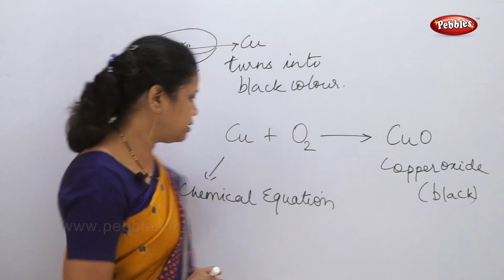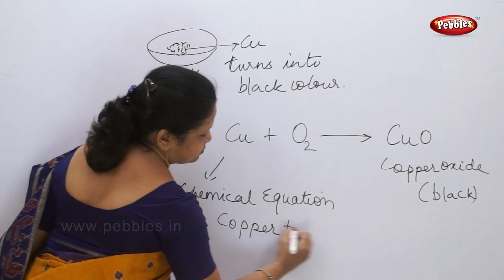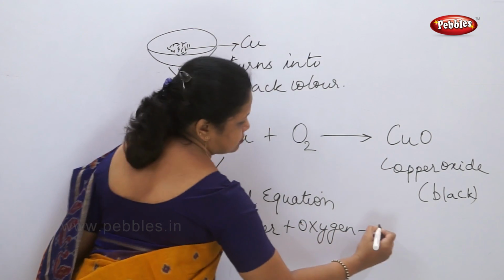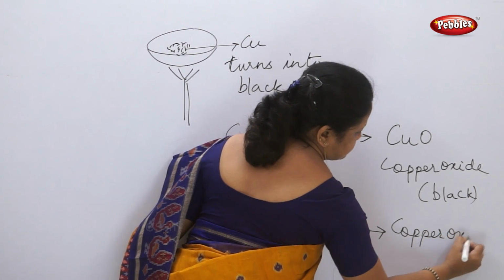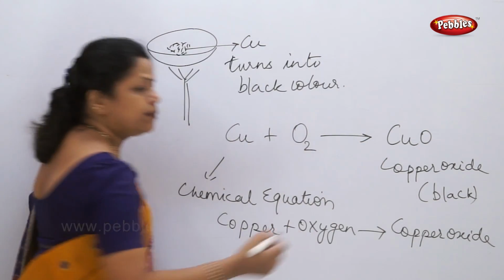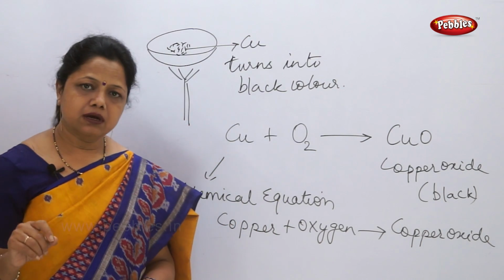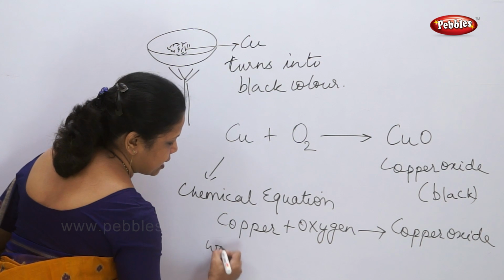So when I am writing in words like this, I am writing the whole chemical reaction in the form of words. I have not used symbols, so this is called a word reaction.